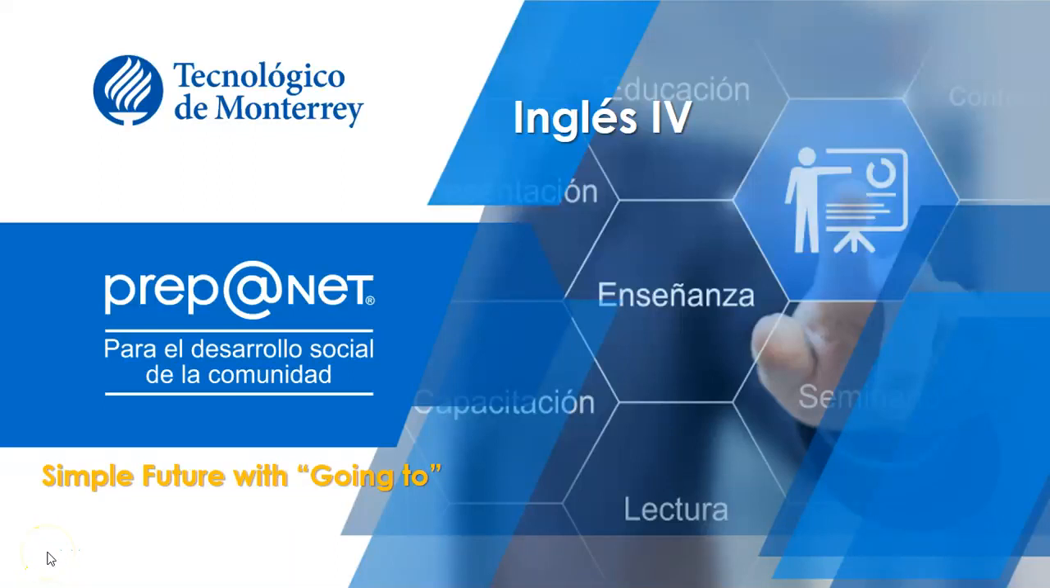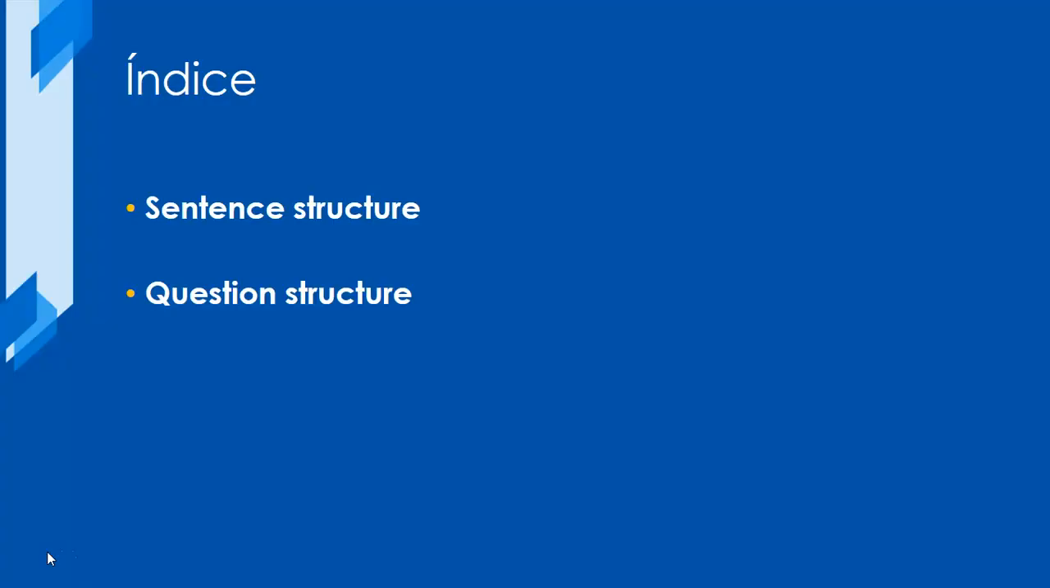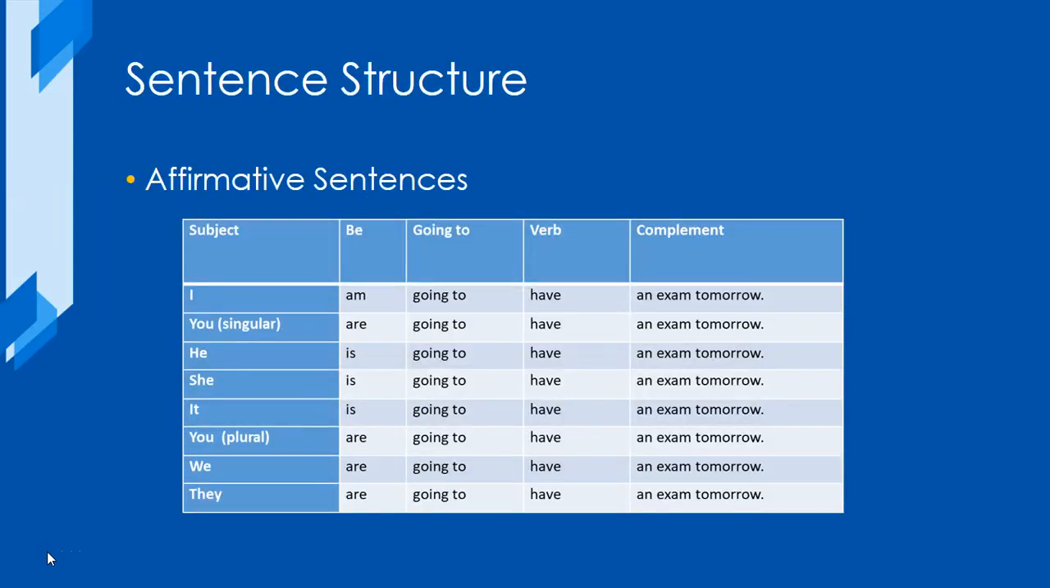Let's continue working with the simple future with going to. In this second video, we are going to see the structure for sentences and questions. In this chart, we have the structure for affirmative sentences.